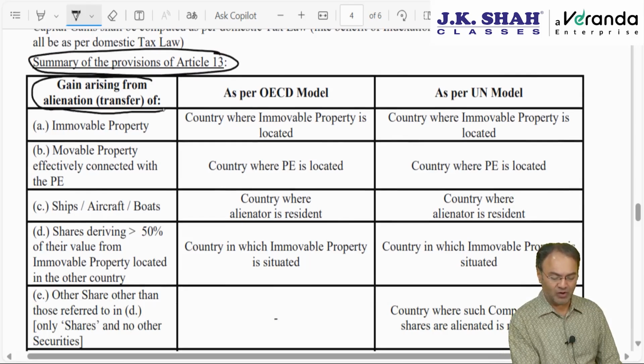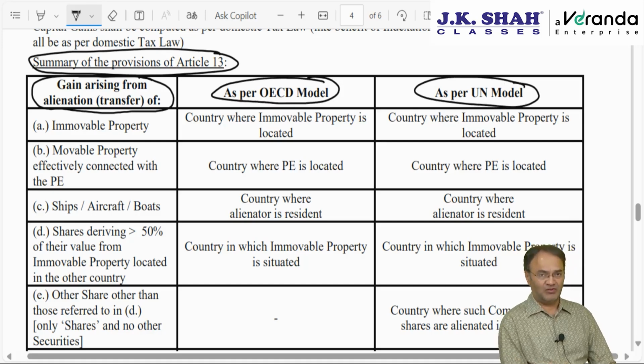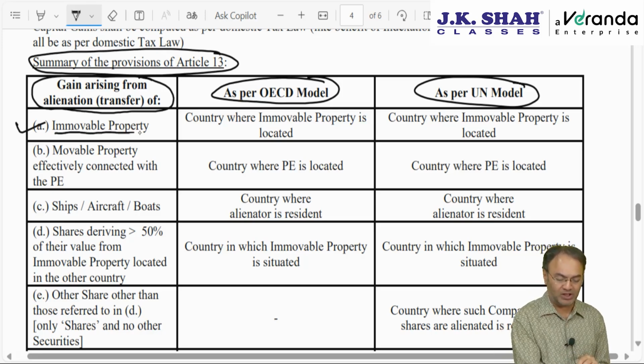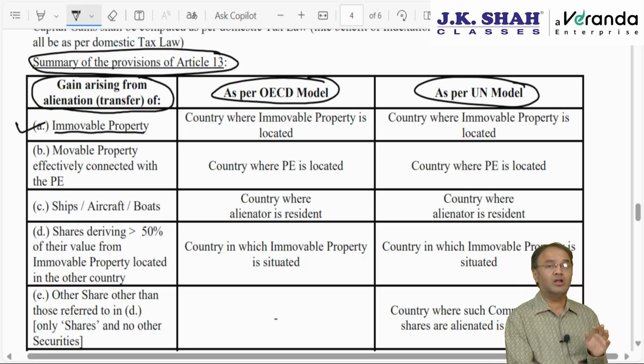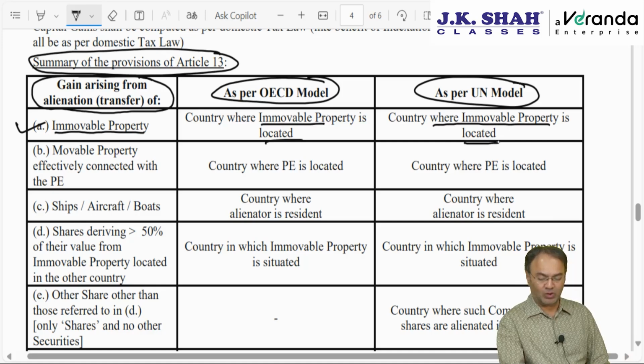Capital gain arising from alienation of which asset? What is the asset? As per the OECD model, what is the provision? As per the UN model, what is the provision? The first three provisions are the same. The first one is important and also very simple: gain arising from alienation or transfer of immovable property. Land, building, land plus building. Everyone would agree unanimously that it should be taxed in that country where the immovable property is located.